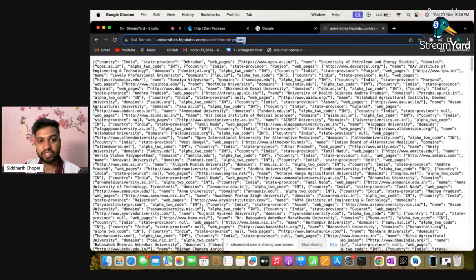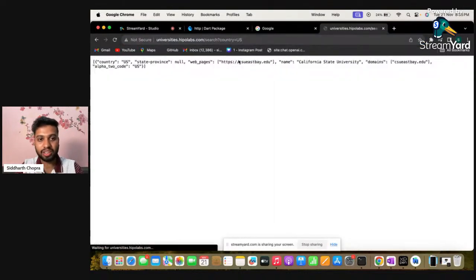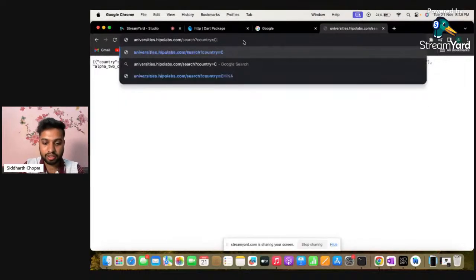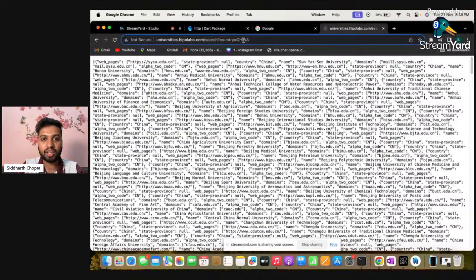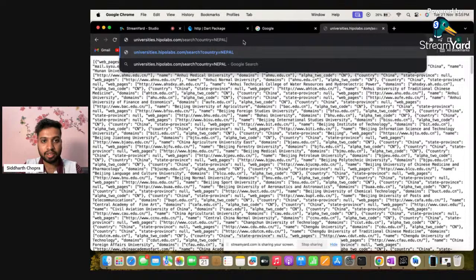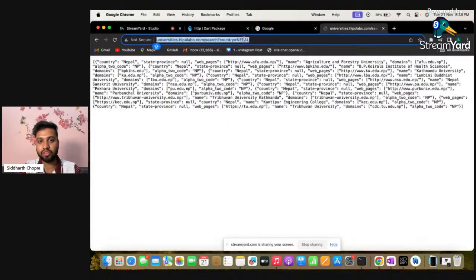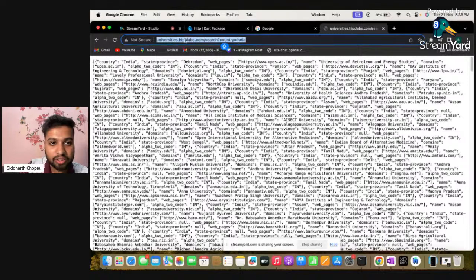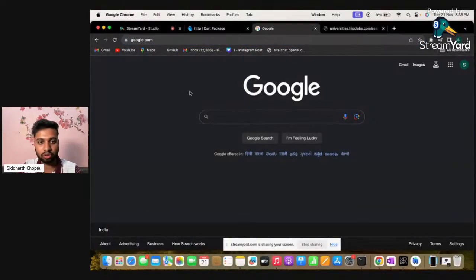If I change this parameter to US, it will display all the universities of the US. And if I type China, I will get the universities of China. Or if I add some other country like Nepal, I will have the university information of Nepal here. So what is this country parameter? Let me explain this whole concept.